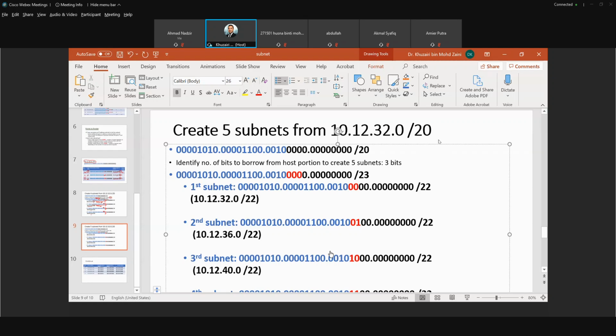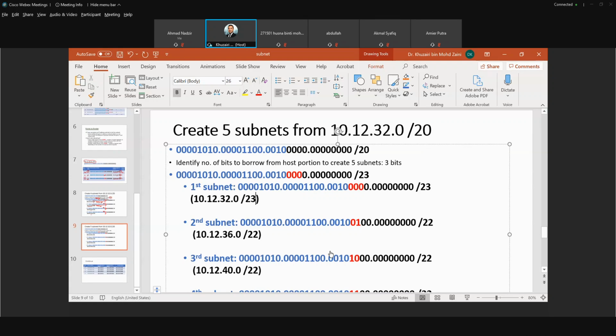So the first subnet will become 000, all /23. Are you with me, guys?